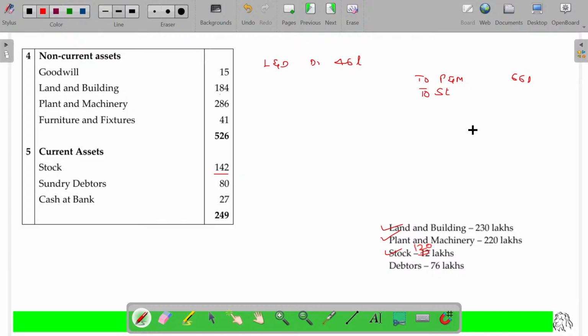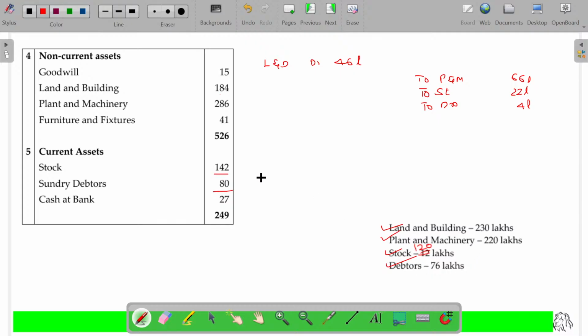I am passing 2 entries. Those assets losing value will be combined as one entry, and those whose values are increasing are combined as another entry. So I just categorized into 2 so that it may be a combined entry. In case of stock, 142 becomes 120, there is a loss of 22 lakhs. Debtors also will have a loss of 4 lakhs.